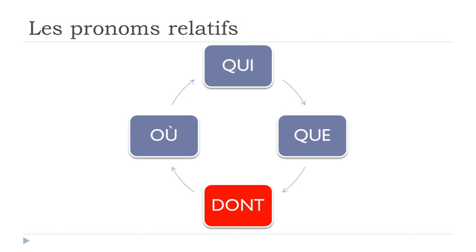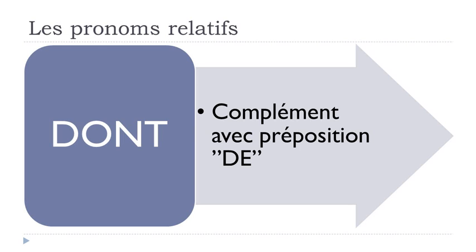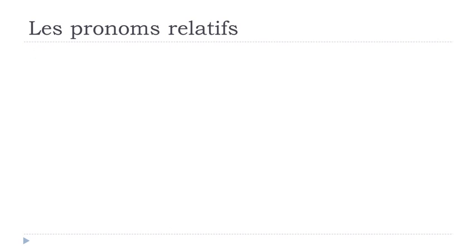Now let's have a look at dont, okay? And the important thing with dont is that you will use this dont instead of complément avec préposition de. All right, so the important thing here is that it should be un complément, so something that will complete the sentence, coming after the verb, all right? And then it should be introduced with this préposition de here, all right? So let's have a look. And as we did previously, we'll first start with the personne, and then after that, une chose, a thing.